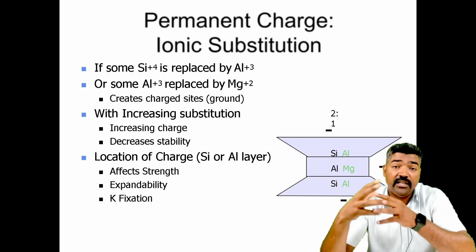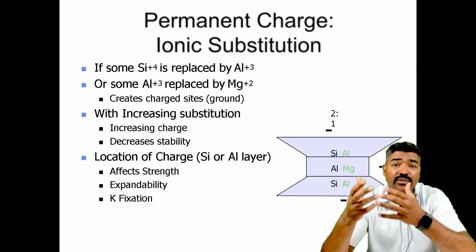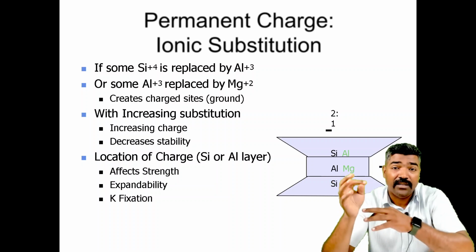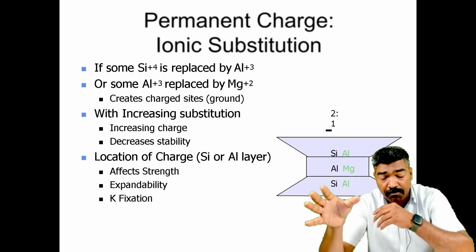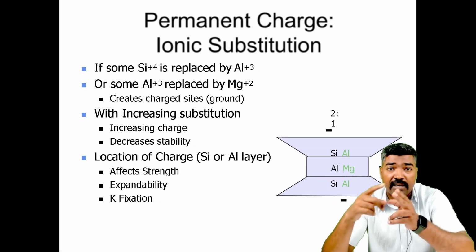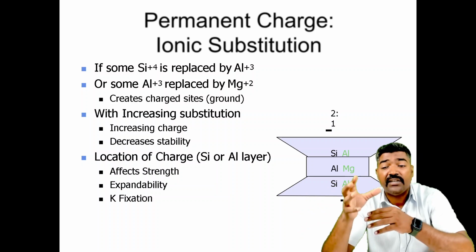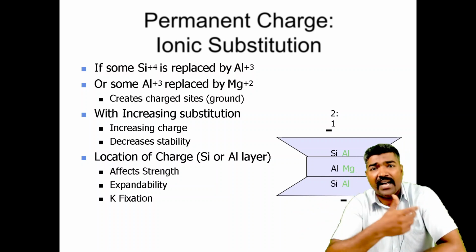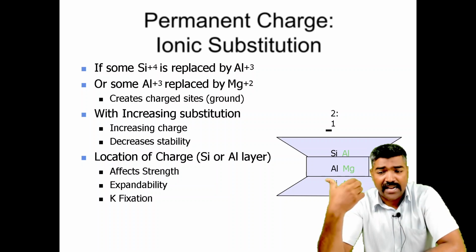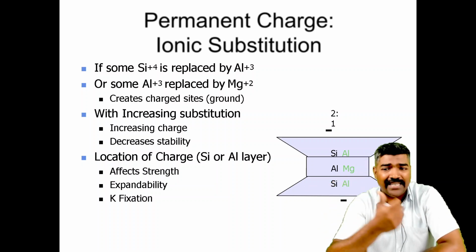Now we can look at the location of the charges, how we can locate the silica and aluminum. These are the basic minerals and very important minerals which affect the strength of the soil, the expandability of the soil, and potassium fixation is very important. The figure shows you the 2:1 ratio. We can have the silica and aluminium, and then aluminium and magnesium, and silica and aluminium.